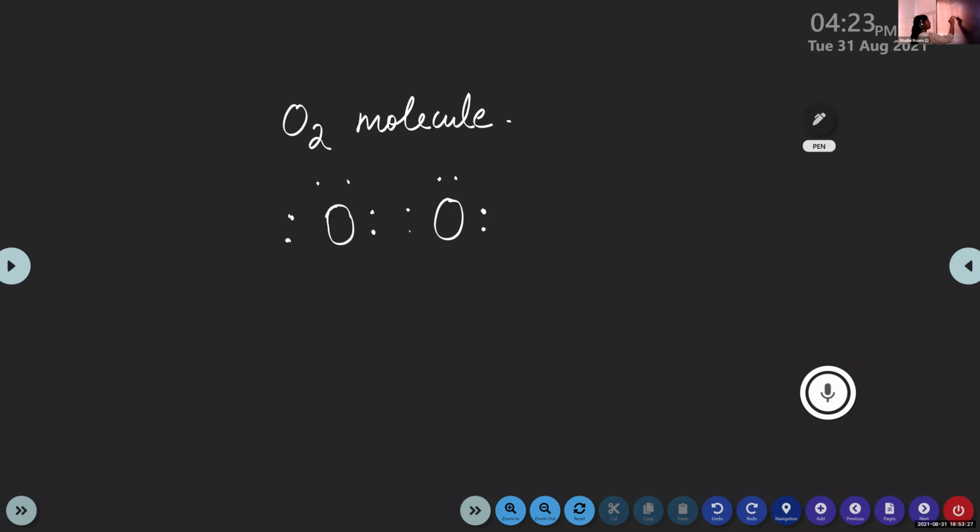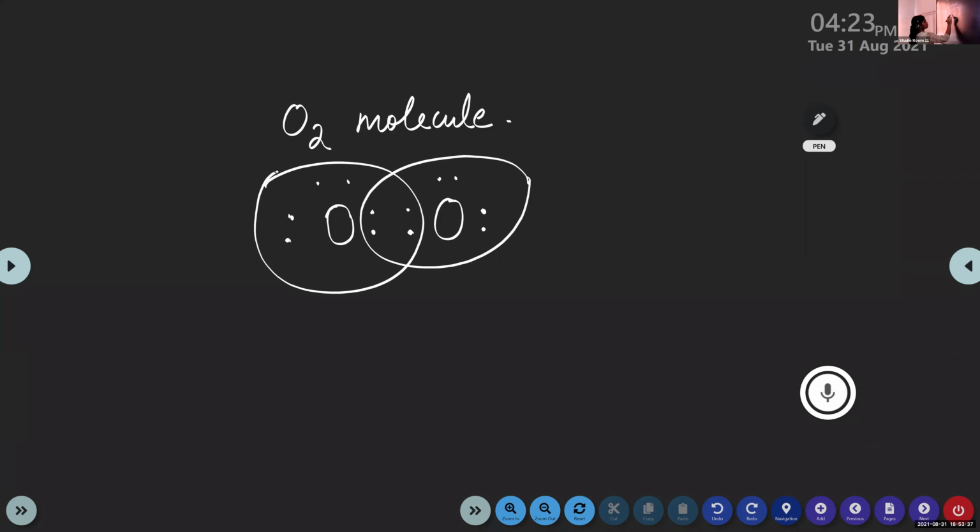So they will share 2 electron pairs, like this. So 2 electron pairs are shared between these two oxygen atoms. Because 2 electron pairs are shared, there will be an oxygen-oxygen double bond. This is clear about the formation of the O2 molecule.